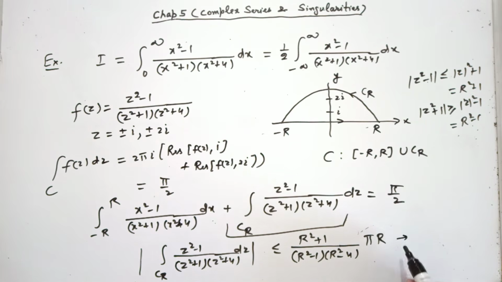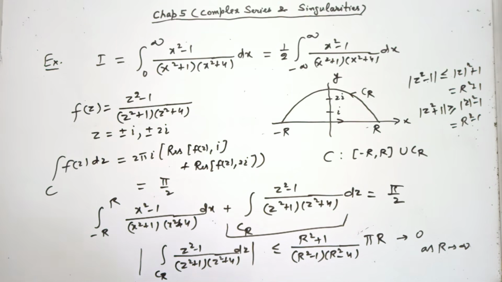But in the limit r going to infinity, this goes to 0. Am I right? Goes to 0 or not? In the denominator you can take out r power 4, in the numerator r power 3. So 1 over r is left here, something finite into it. So overall it goes to 0 as r tends to infinity.